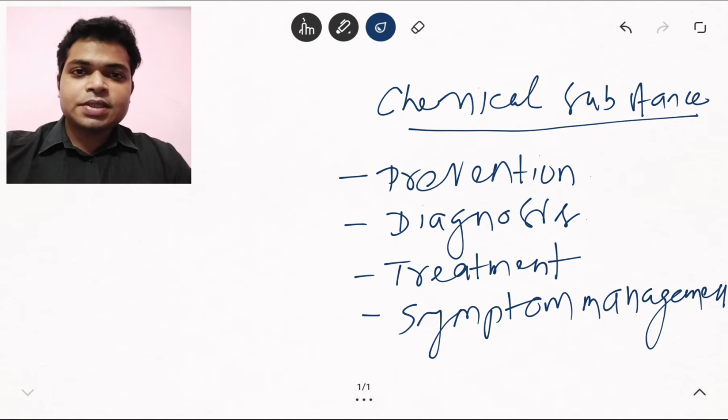So a drug is a chemical substance which is used for the purpose of prevention, diagnosis, treatment and alleviation of symptoms of different diseases. So first of all, what is prevention?